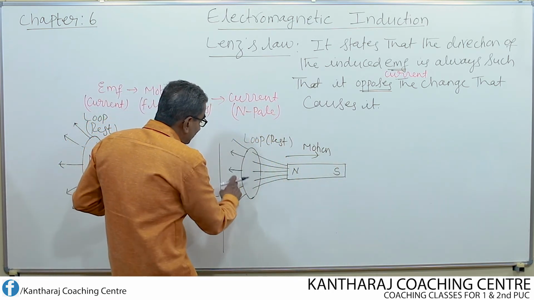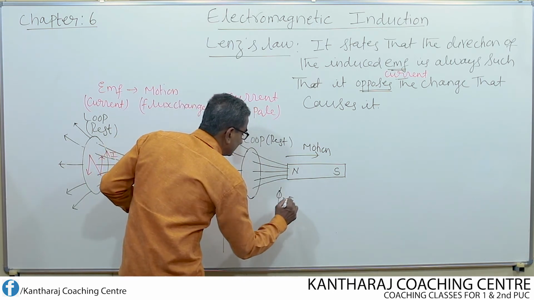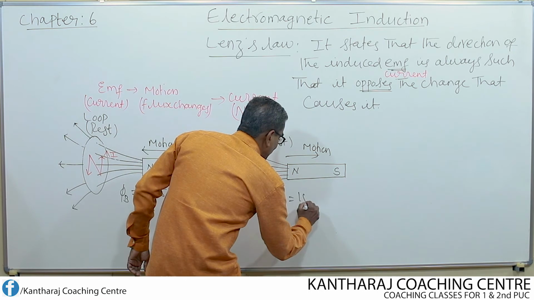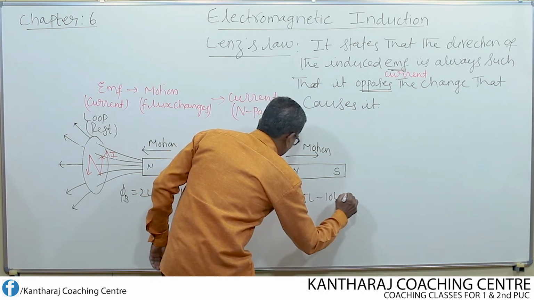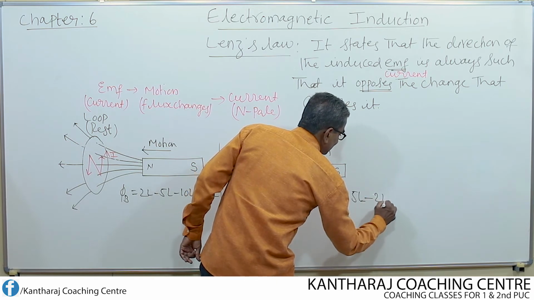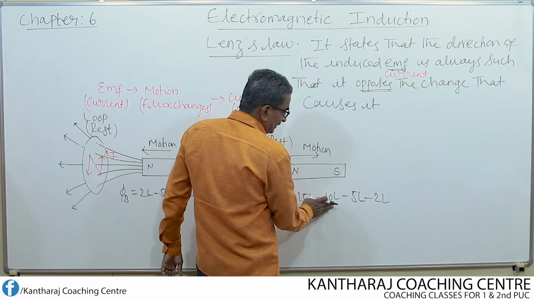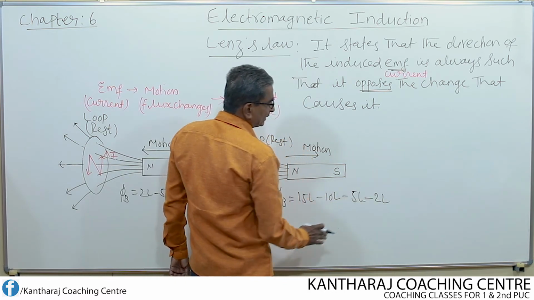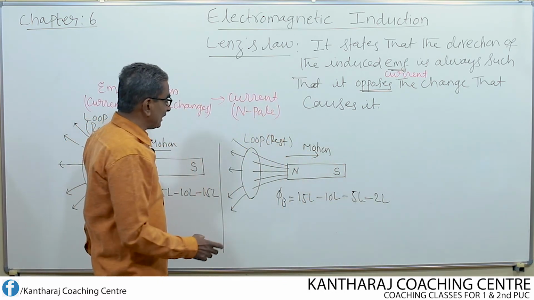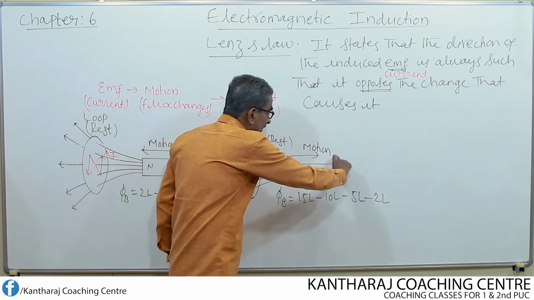The magnetic flux linking with the loop, flux phi B, goes on decreasing. How does it decrease? 15 lines may become 10 lines, 10 lines may become 5 lines, 5 lines may become 2 lines. Once again here, the flux linking with the loop is changing because of the motion of the magnet.